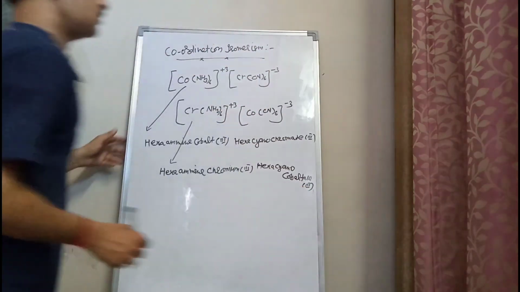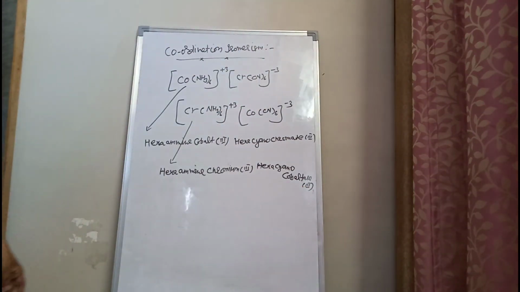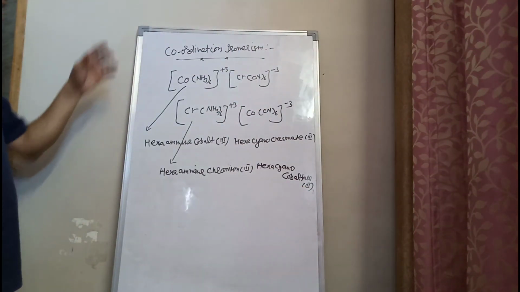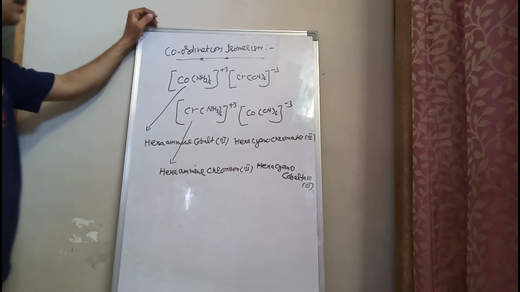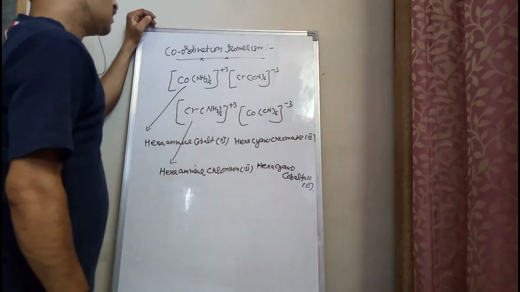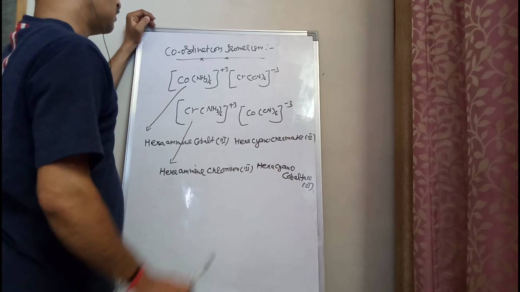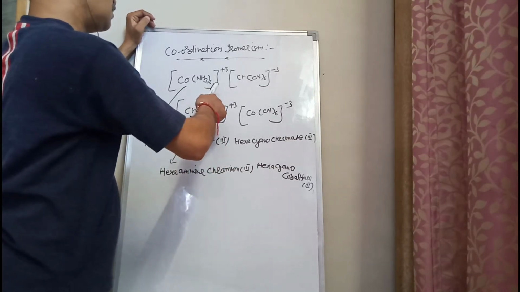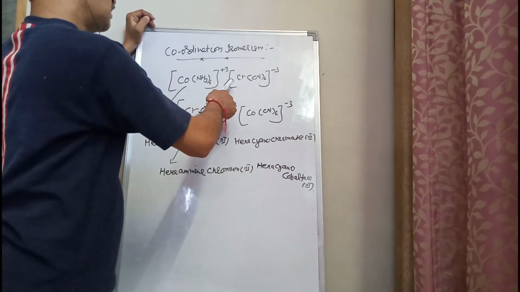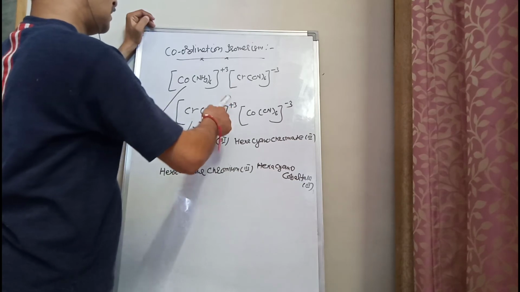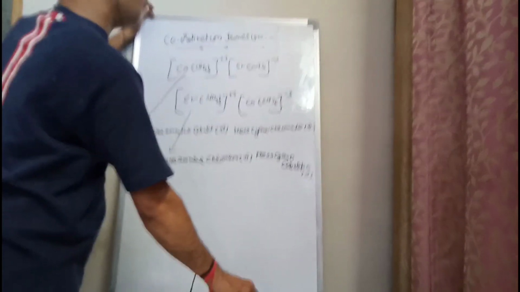In this way, we will be giving the IUPAC names of these two compounds, and the very important thing we want to tell you is that there is an exchange of ligands between both the cationic and anionic coordination entities. I think this is clear to all of you.